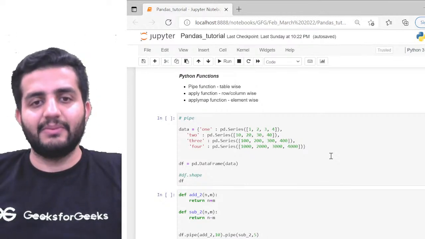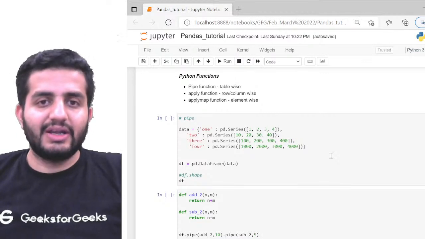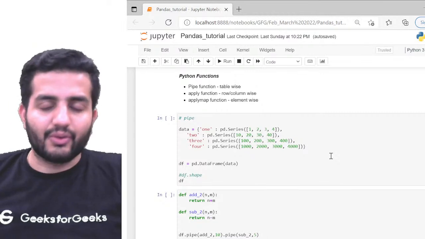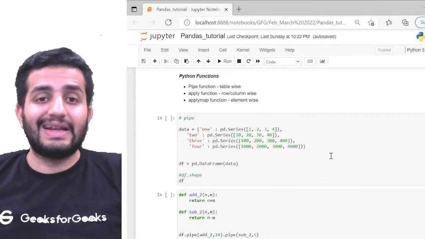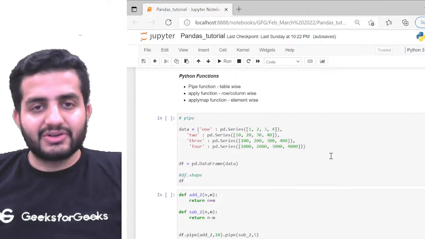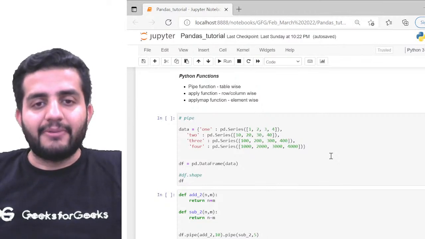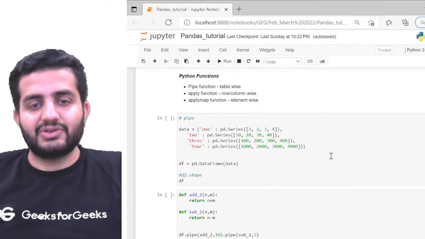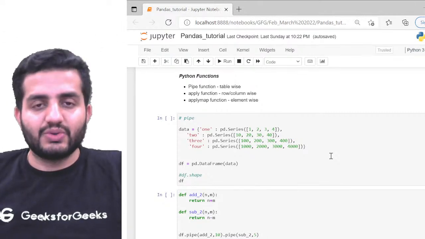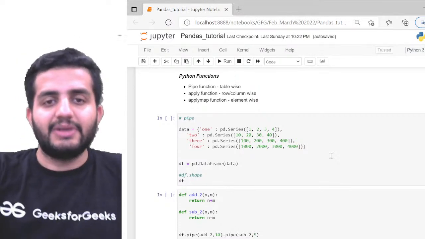So we have a data frame now. On the data frame, we can perform an action on each of the individual elements, or perform an operation on the entire row or column, or perform it table-wise, on the entire table itself. For that, we have three different functions available: pipe, apply, and applymap. These three are very interesting functions. I'll show you the functionalities of these three individual functions and how and when to use them. So just be patient with that.